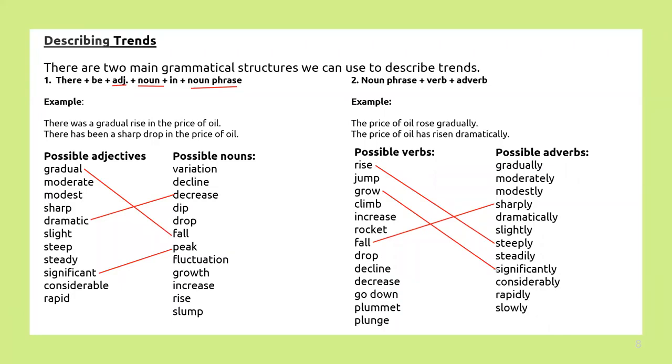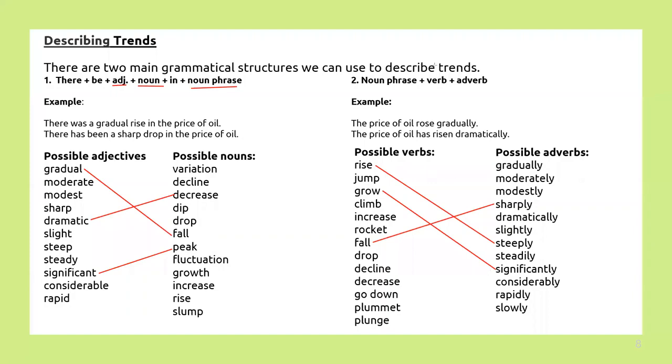So, I mean, these are the main two grammatical structures, sentence structures you can use throughout your report to describe the trends. That includes increase or decrease as well. So remember this kind of adjectives and nouns and verbs and adverbs, and you can have a combination of any two. And you can generate new sentences using unique vocabulary, right?